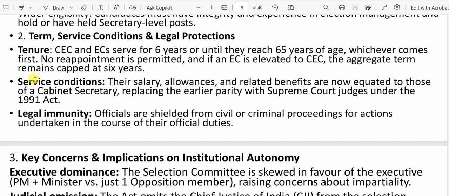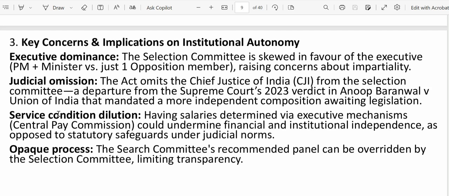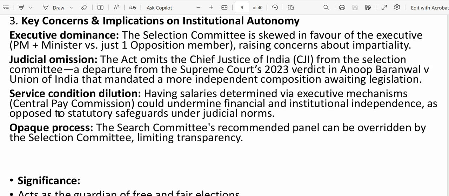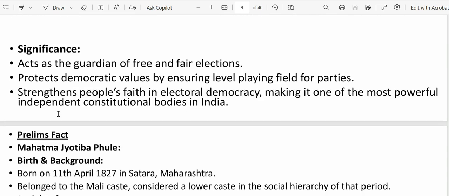Now here it also mentions the 10-year service condition, legal immunity, all those kinds of things. So please go ahead and read. But that is the important part. What change has it made in this new act? Instead of the Chief Justice of India, it is replaced with a Union Cabinet Minister recommended by the Prime Minister. So that is the change, and for that we have this discussion.